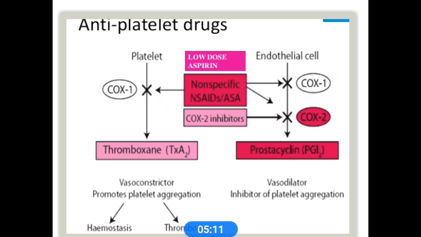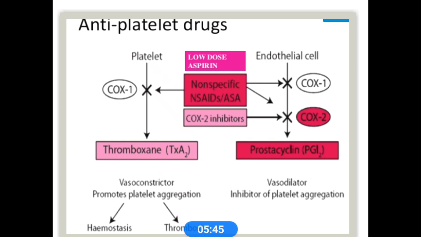Then what is the role of antiplatelet drugs? Mainly thromboxane A2 and prostacyclin, PGI2, potentiate platelet aggregation. An example of an antiplatelet drug is aspirin. Aspirin acetylates and inactivates the cyclooxygenase pathway.